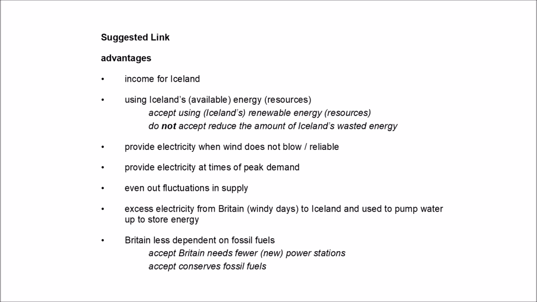So when the amount being supplied changes, it would help a lot. Excess electricity from Britain on windy days goes to Iceland and is used to pump water up to store energy. Britain has less dependence on fossil fuels.